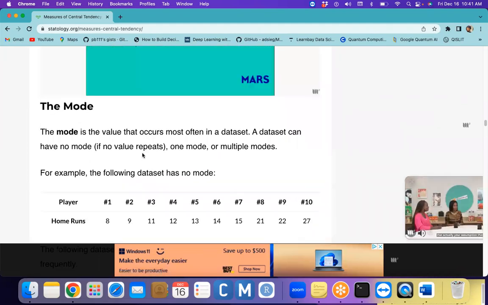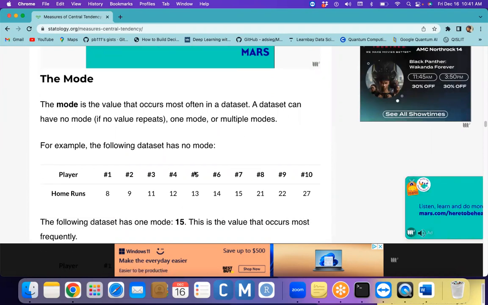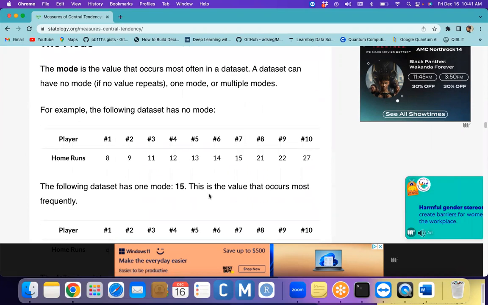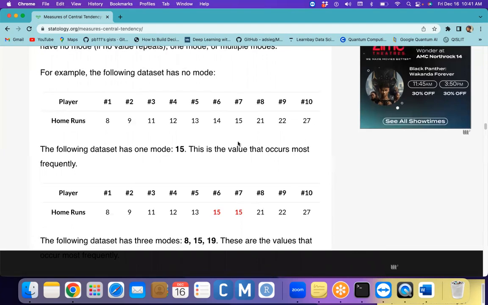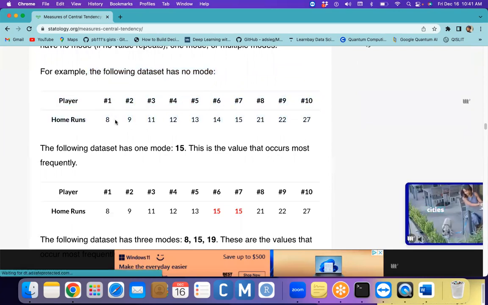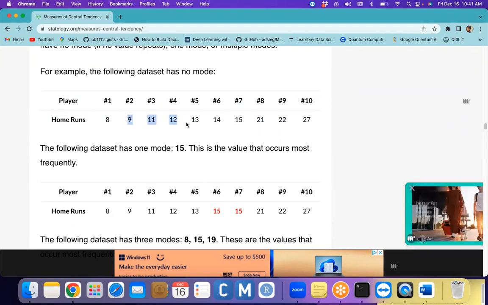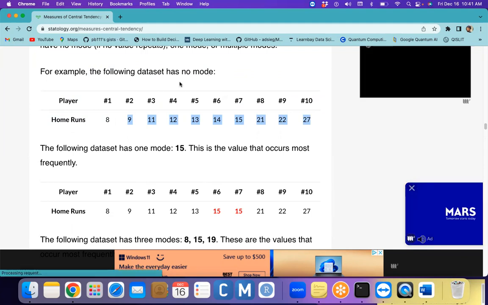When you're talking about mode, the mode is the value that occurs most often in the data set. In the following data the mode is 15, which is the value with the most occurrences. In this particular example, we don't have any mode because all elements are unique. 1 is repeated one time, 9 is repeated one time, every value is repeated only one time. In that kind of situation, we can simply say there is no mode.